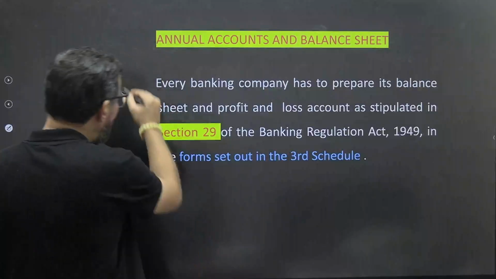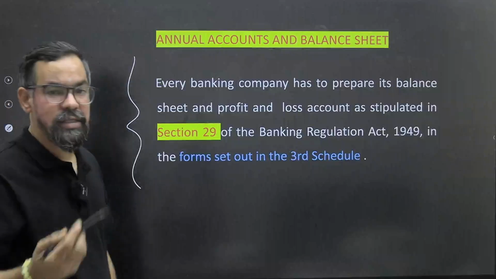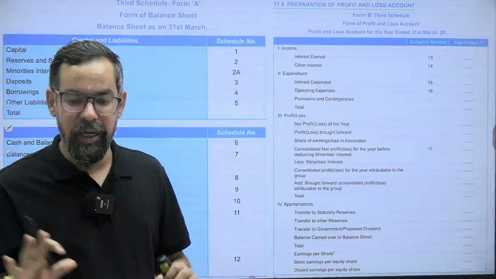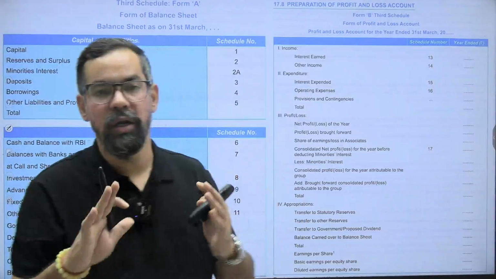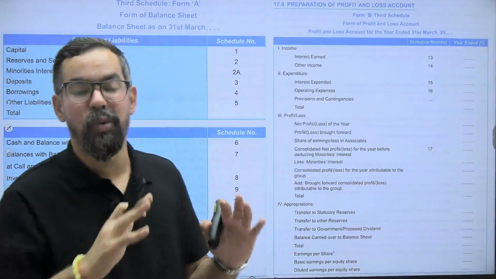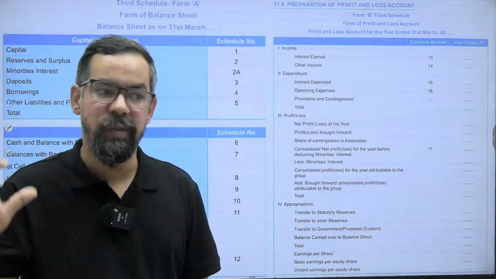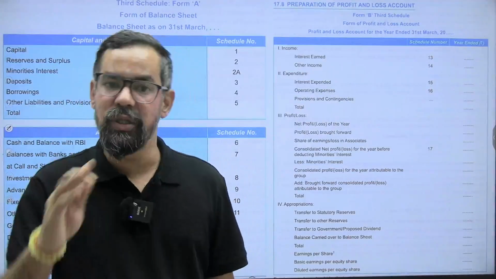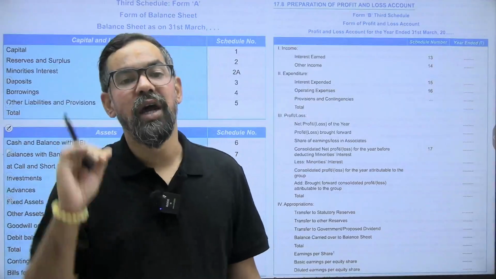So section 29 generally mandates the audit, and section 30 subsection 1 generally covers audit-related things, or the special audits conducted by RBI, where the expense is also borne by the bank itself, right? Sometimes when RBI is suspicious about any bank or any segment of that particular bank, they can conduct inspections of that bank under section 35 of the BR Act.